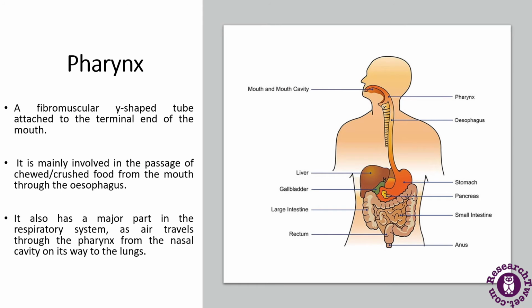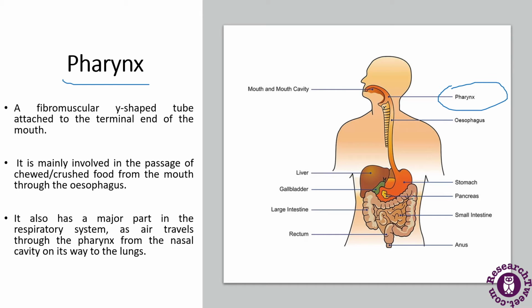So the next we will discuss is about the pharynx. You can see the pharynx has been labeled in the figure here. So what is pharynx? Pharynx is a fibromuscular Y-shaped tube which is attached to the terminal end of the mouth. So it acts as a common passageway for both the digestive system as well as the respiratory system.